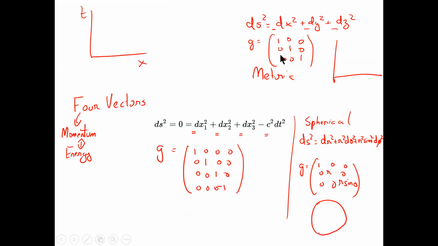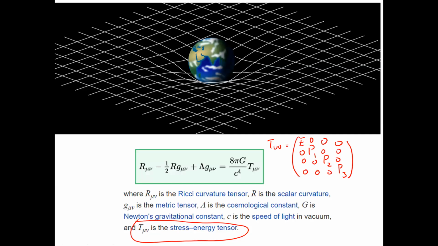So these metrics reveal the kind of coordinates you can impose on the space to study it. That will tell us about the curvature of that space and all about that space. So this is what general relativity is about.